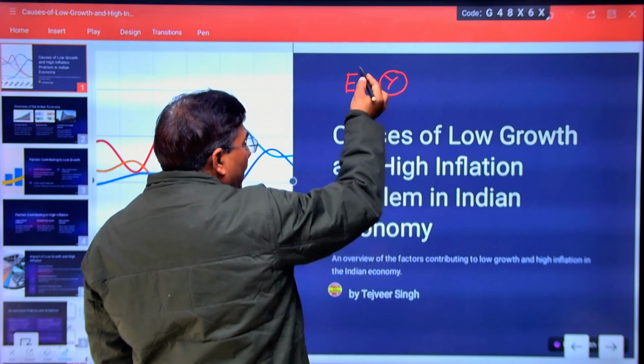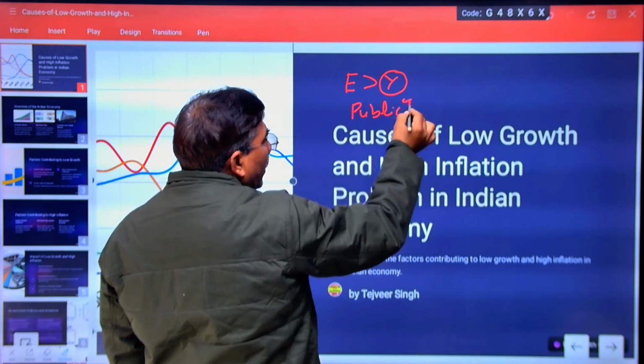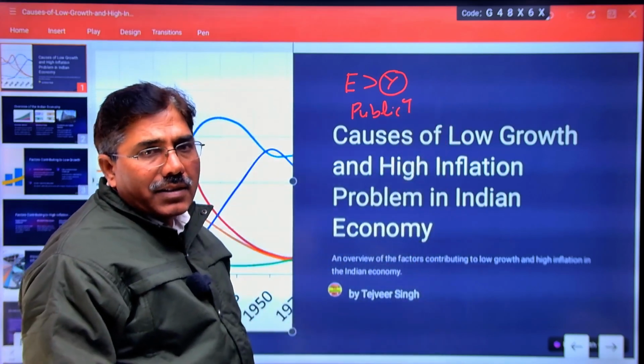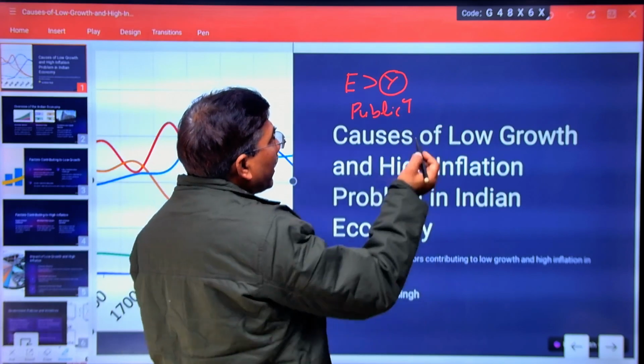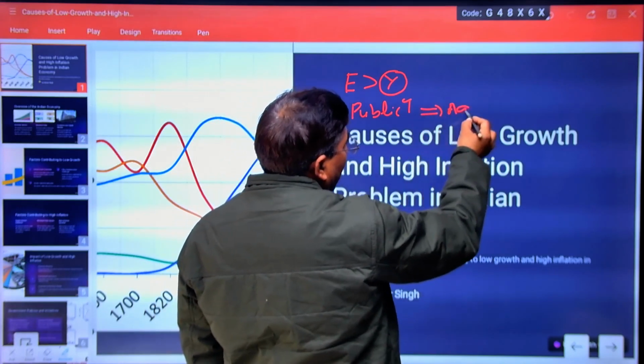On one side the government was increasing public expenditure, on the other side there were tax exemptions and tax relaxations. The ultimate target was to increase the aggregate demand.